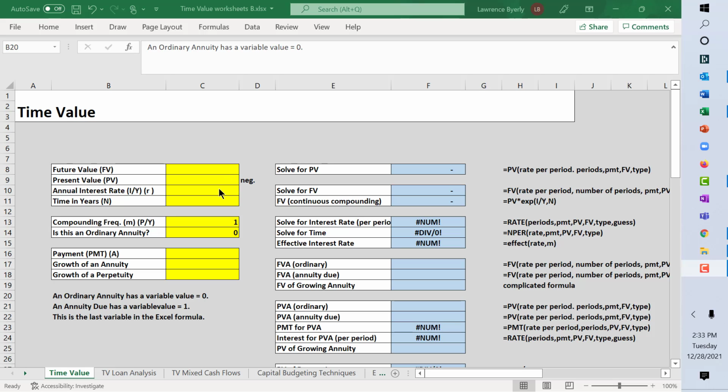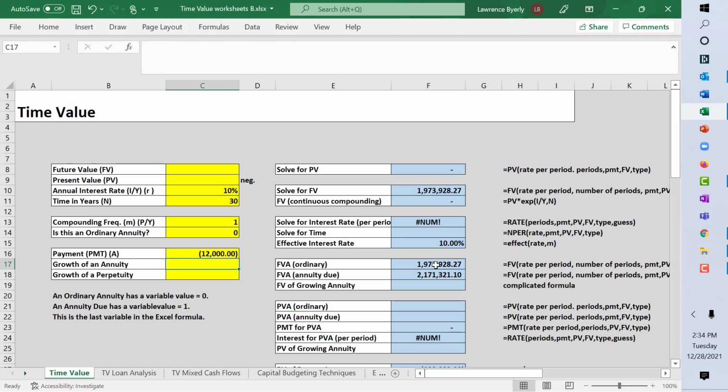So let's think about this. Let's say we're going to invest. We can earn 10%, and let's say we're going to do this for 30 years. The payment, we need to tell how much money we are going to invest per period. Now, this is once per year. So let's say we're going to invest, it has to be a negative number because it's an investment, $12,000 a year into this account. How much will be there at the end of the time frame?